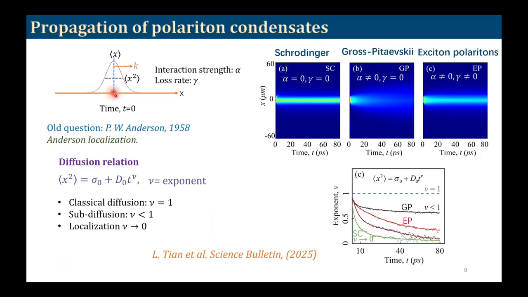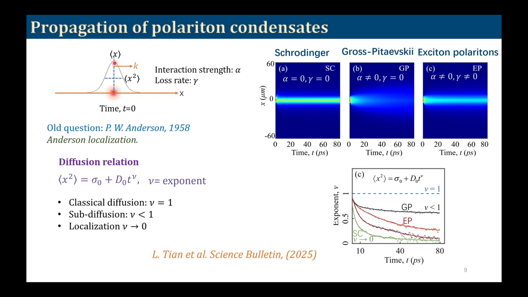So what we do here is imagine that we have a cloud of Exciton Polaritons that is launched in the system with the initial momentum k. And now we are tracking the width of the population, that is this x square average, and the center of mass of the population, that is the x average.